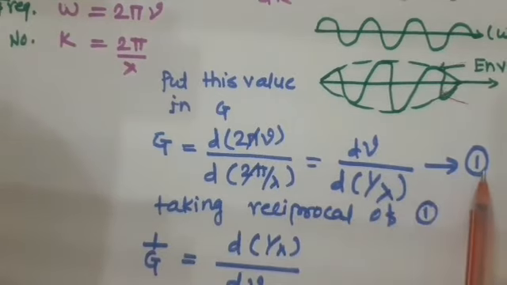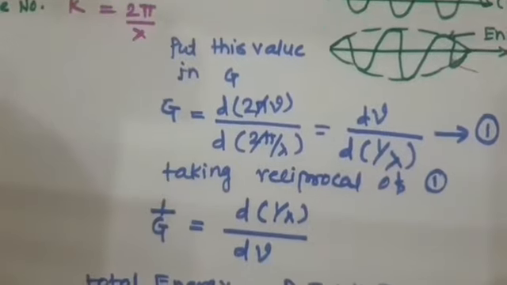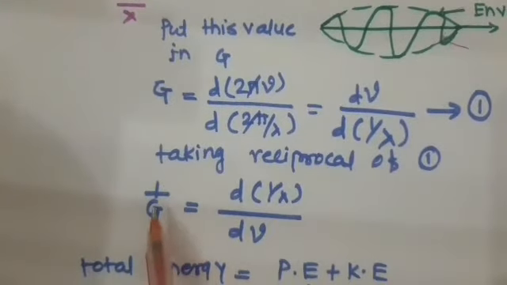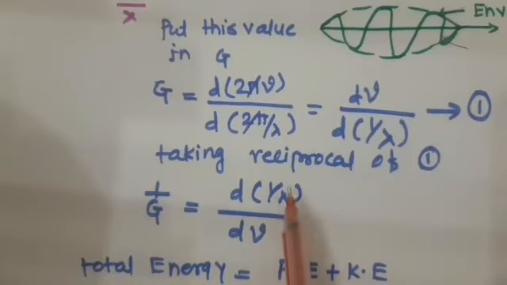This is equation number 1. By taking the reciprocal of equation number 1, we get 1 upon g is equal to d of 1 upon lambda upon dv.